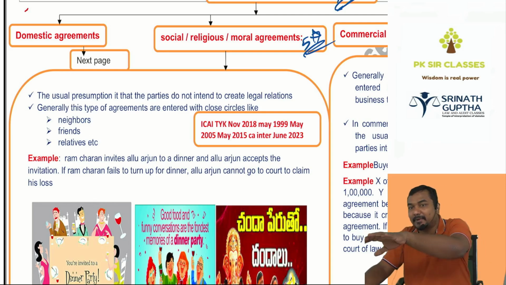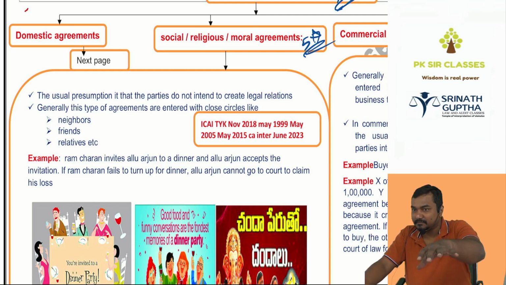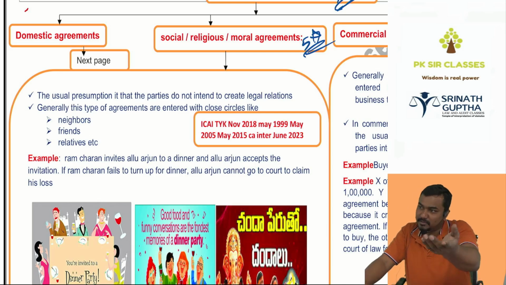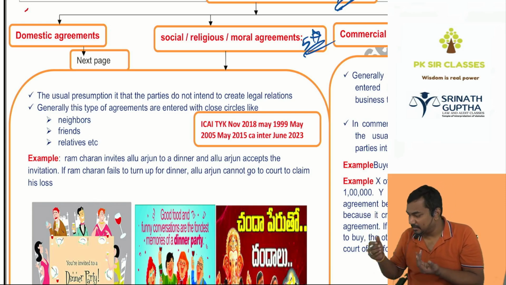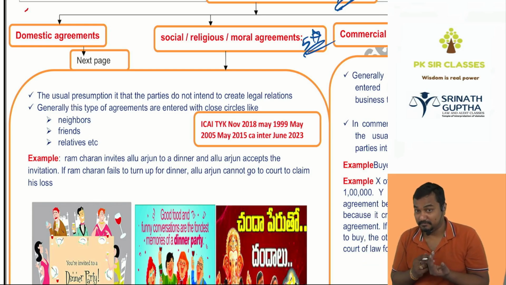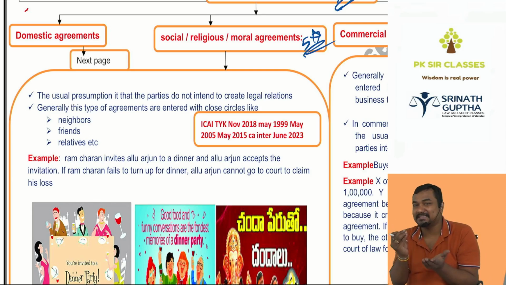I'm inviting all my friends to a restaurant for dinner because it's my birthday. My friend is unable to come. Can I file a case on him for not attending the dinner? Already I'm booking 5 seats in the restaurant, paying for 5 people, but one friend is unable to attend. Can I file a case on my friend for not attending the birthday dinner? No. It is a social agreement, because no act says that your friend must attend the birthday dinner.